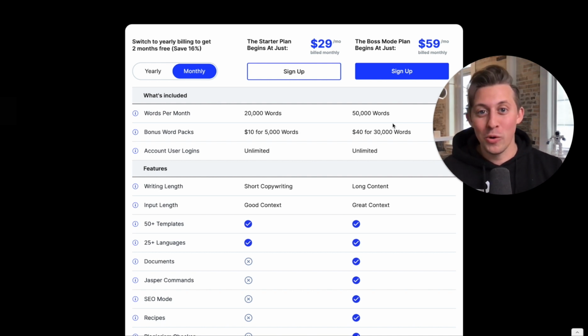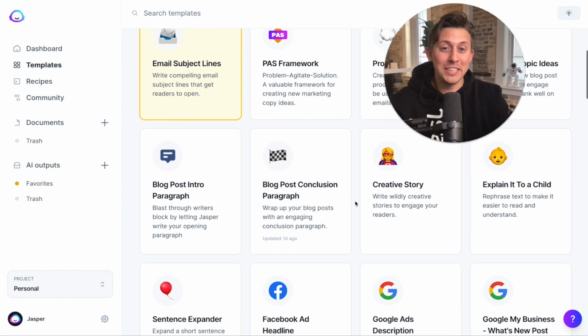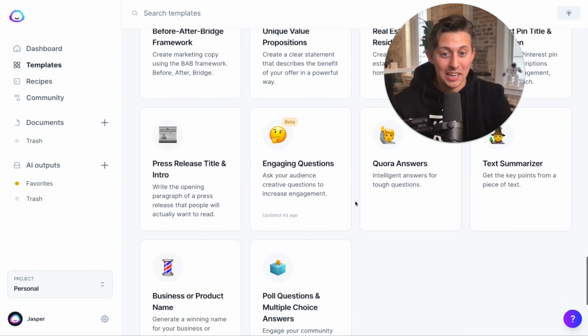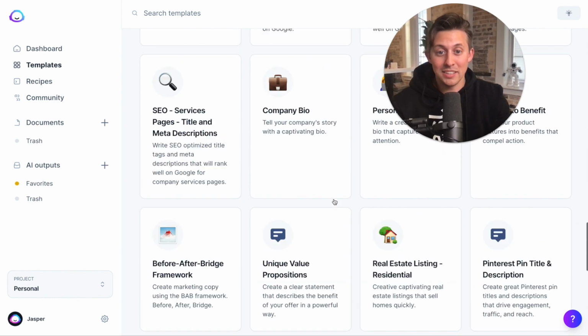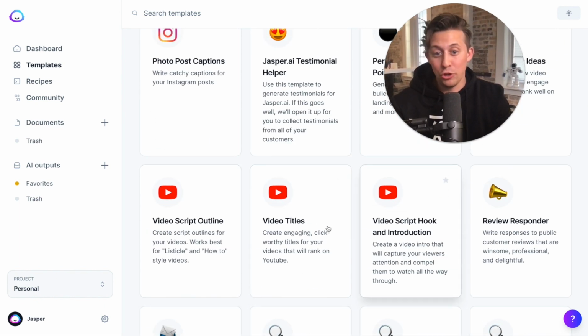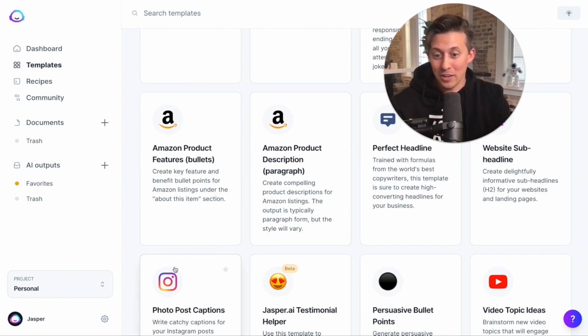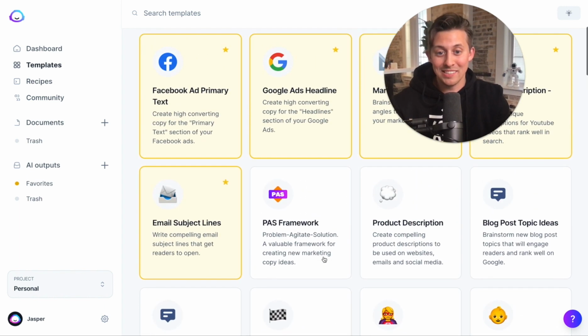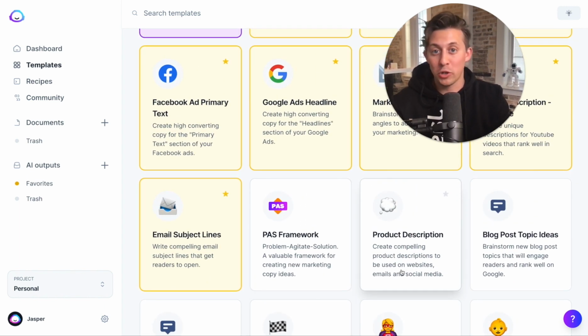As your content needs grow, you can scale up from there, like if you add team members or you start saving time in different workflows by using Jasper. But these will be plenty enough to get you started. Now, both plans come with over 50 different templates, and these are based on industry best practices and proven examples. It could be everything from summarizing your text to writing your personal bio for LinkedIn, writing YouTube descriptions, clever Instagram captions, your ads for your Google My Business, even product descriptions for your Shopify store.